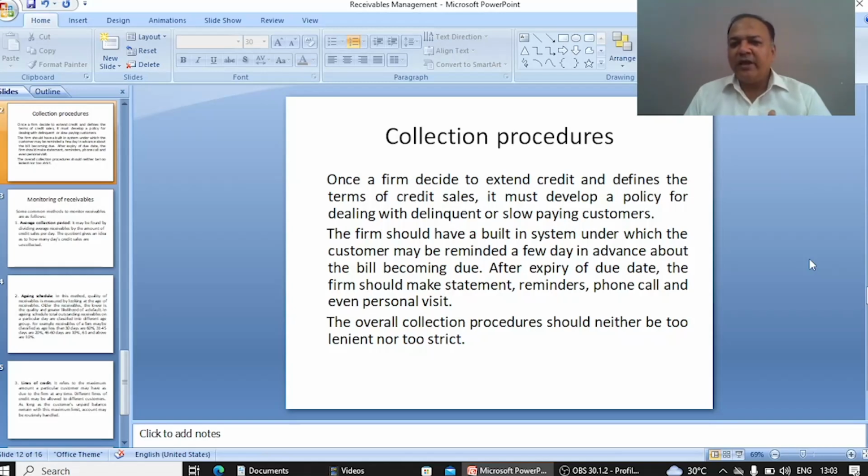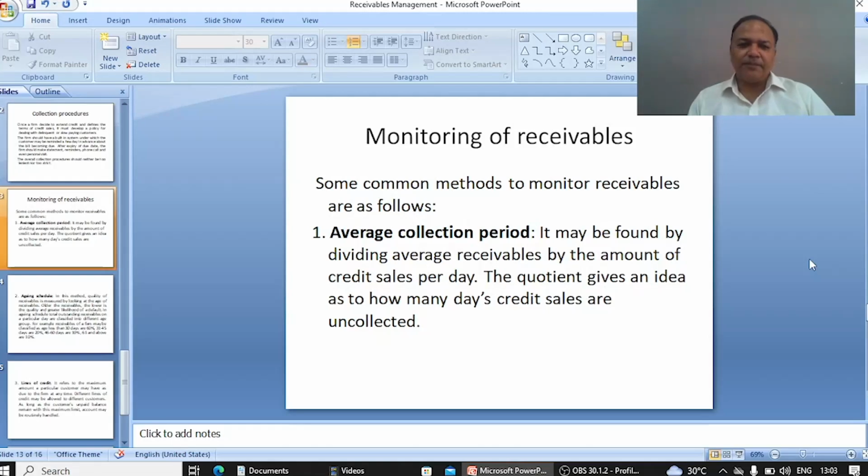Because of a lenient credit policy, you could earn a number of customers, and because of too strict a collection procedure, you will lose these customers. So you have to take care of this thing.